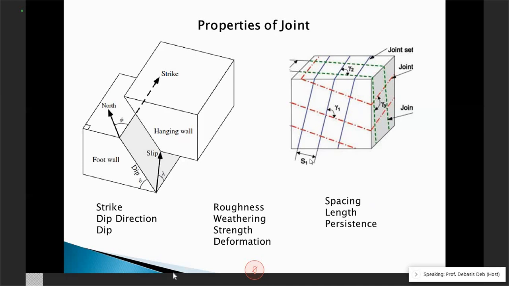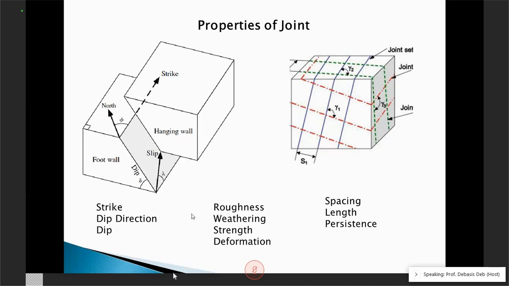So a persistent joint or a non-persistent joint. That means in between there is no joint, but again it starts. That is also a physical property. So the spacing, length, and these things are the physical properties. I will tell you about the aperture and those things later.